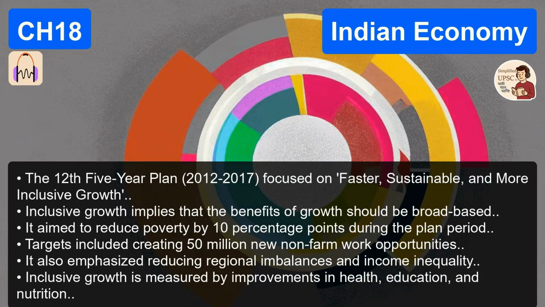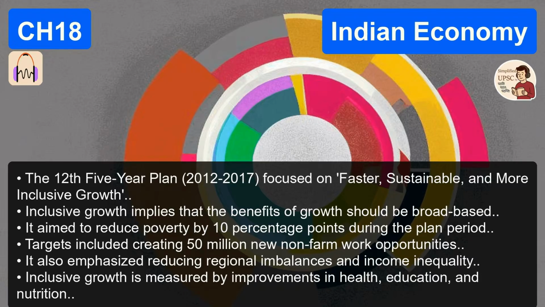And looking closely at these specific targets gives you a very clear snapshot of exactly where India was struggling at the time. Give us the highlights. What were the actual numbers they were chasing in this 12th plan? Well, starting with the macroeconomy, they targeted a real GDP growth rate of 8.2%. 8.2. Ambitious. Very. But interestingly, they had highly specific targets for individual sectors. They wanted agriculture to grow at 4.0%.